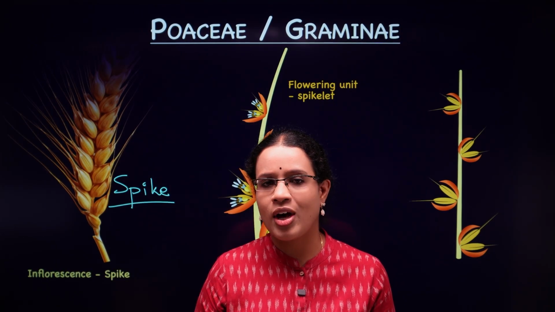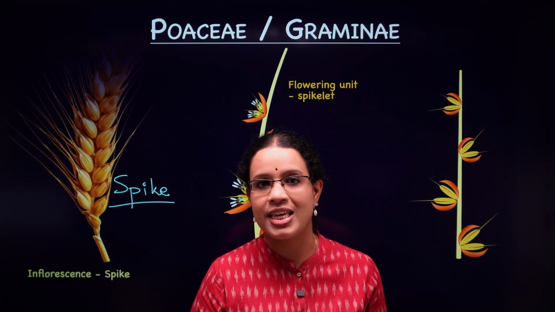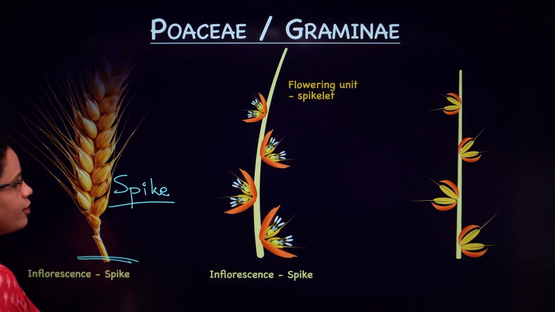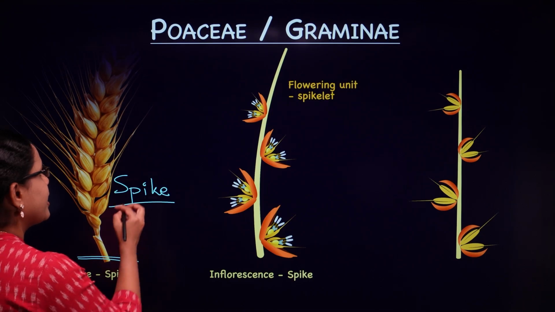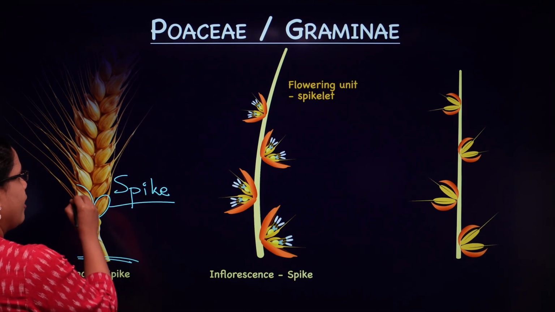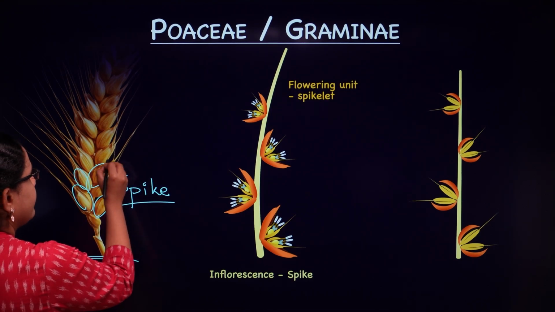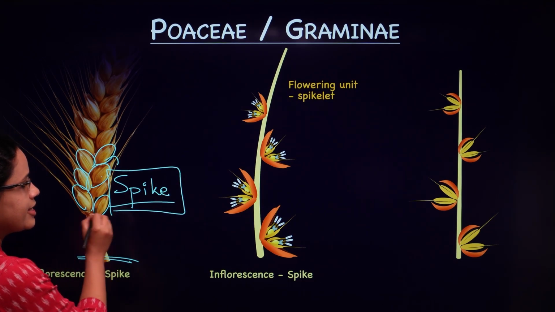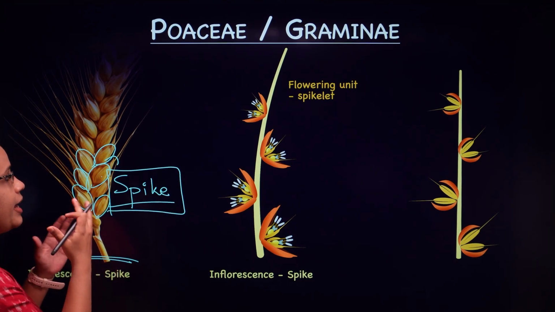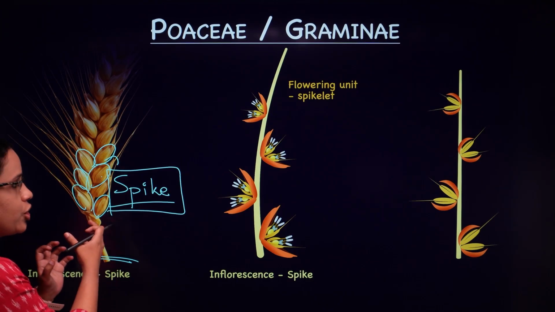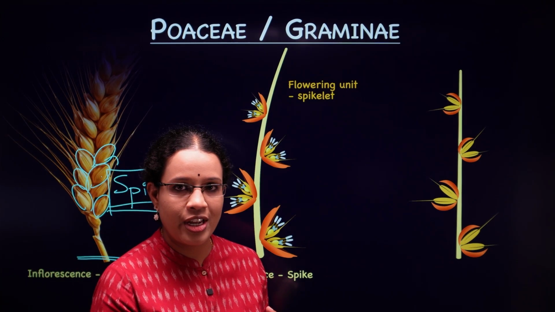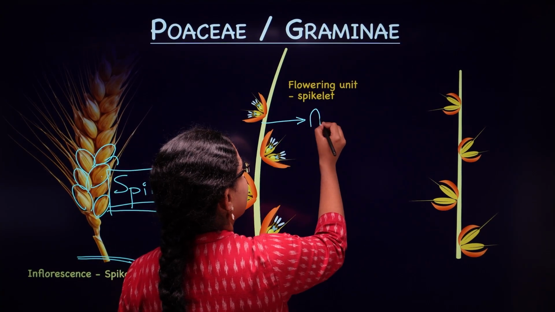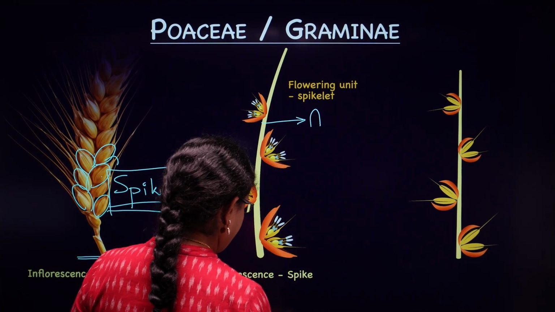Yes, so coming to our inflorescence in Poaceae, which is called a spike. As you can see here, this is the wheat inflorescence, which we call the spike, and you're finding various individual flowering units on this, isn't it? Spike is nothing but a collection of individual flowering units which are all arranged on an axis called the rachis.